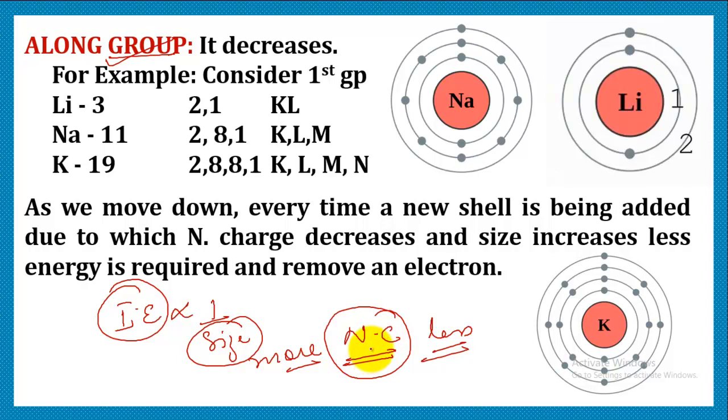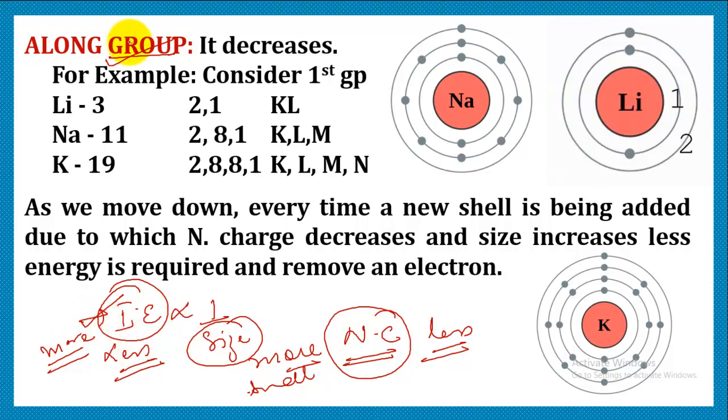And if the attraction is not so strong, obviously a lesser amount of energy can easily knock out the electron. So when the size is more, ionization energy is less, and if the size is small, the ionization energy is going to be more. The reason being that when the atom is small in size, the nucleus attraction towards the outermost electron is quite high. Therefore, the ionization energy will be high.